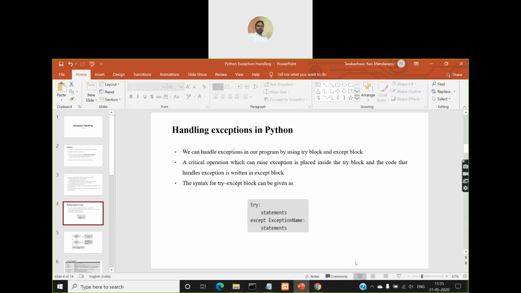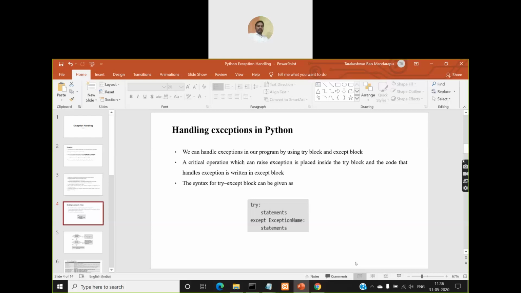Apart from that, we can also have an else block. Just like we have used an else block for loops and if statements, we can also have an else block for exception handling. We'll see that later, but fundamentally, to handle exceptions you'll have the try block and except block.